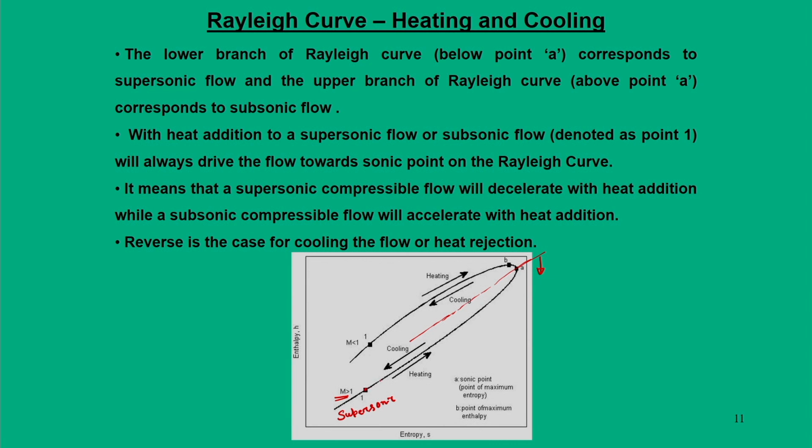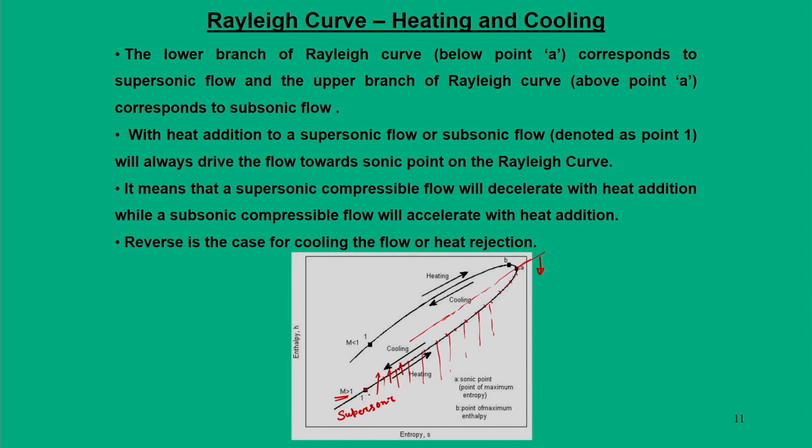Heating will take me from point 1 to point A. Through this process I can trace many points on this line for a given Rayleigh curve. Each point corresponds to an amount of heat that gets added, which increases. So, I can say Q1, Q2, Q3.